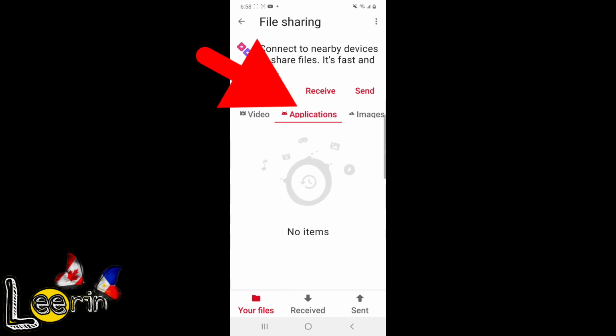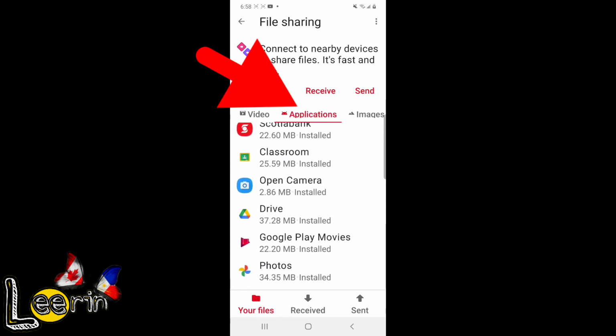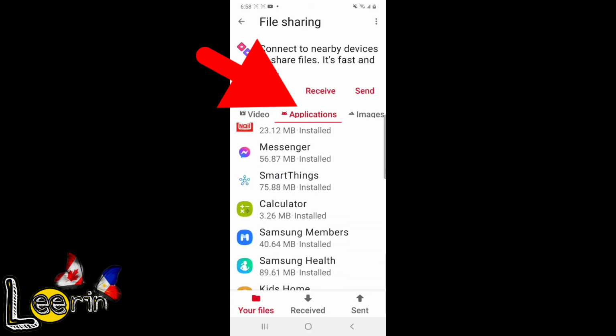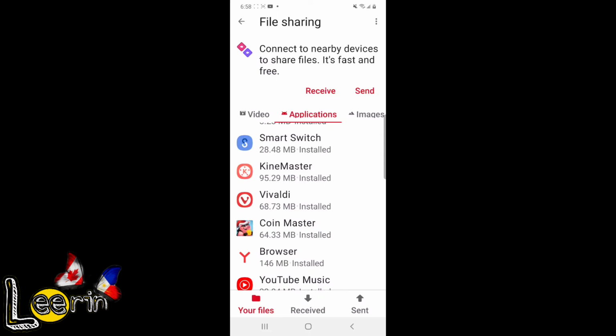Then select natin ang application kung saan natin siya ipapasok, which is we select the KineMaster application kasi doon ako nag-i-edit ng mga videos ko. Yan. So, kiklik mo lang siya, then send na siya doon sa KineMaster apps.